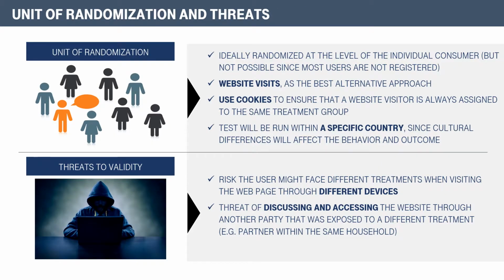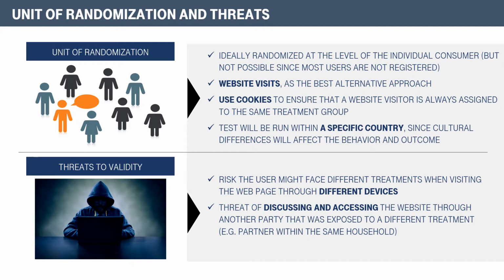As units of randomization, we will use website visits. We also use cookies to ensure that a visitor is always assigned to the same treatment group. The test will be run in Germany, since EMA is present in 20 countries, and cultural differences will affect the behavior and the outcome. Regarding the risks, on one hand, if a customer accesses the landing page through different devices, he may see different treatments, and also, of course, if a couple at home discuss the product offer and were within different treatment groups, they may detect that they are within an experiment. These are threats that we'll have to take into consideration.